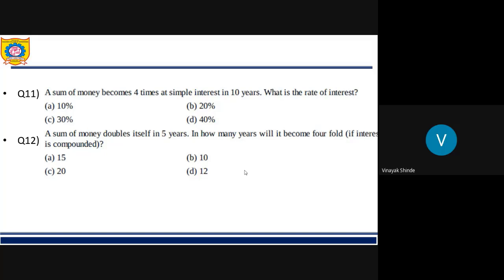Answer for 11 is option C, 30%, and for 12 is option B.